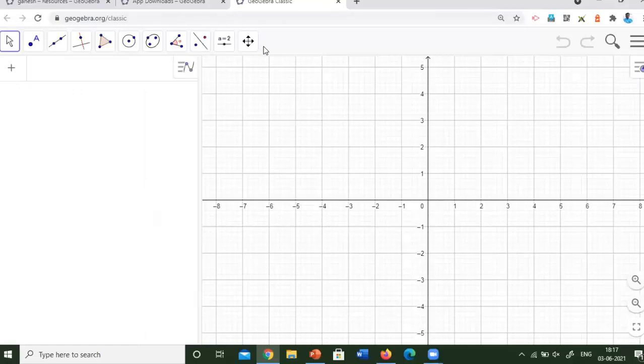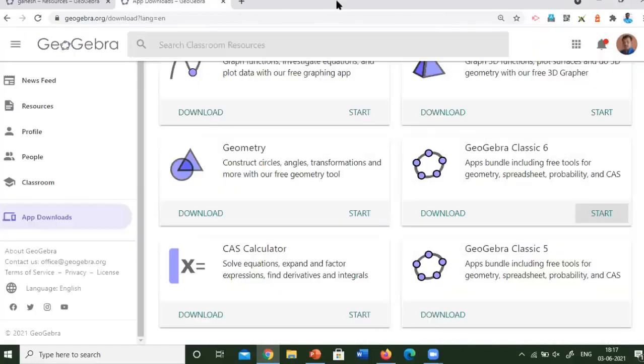The Classic 6 will appear on your screen. This is the interface of GeoGebra. Now I am not going to teach you about the tools that GeoGebra has. I am just going to introduce how GeoGebra Classroom works, and what things we can do for teaching and learning purposes. Okay. Here you can see.